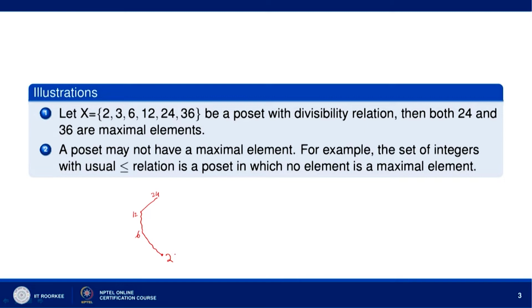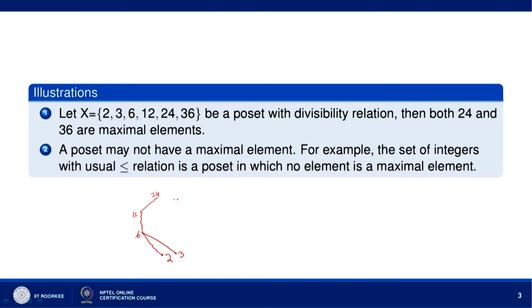Then we have 3, and 3 divides 6. 6 divides 12, and then 12 divides 24, 12 divides 36.